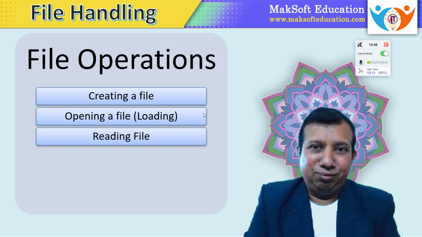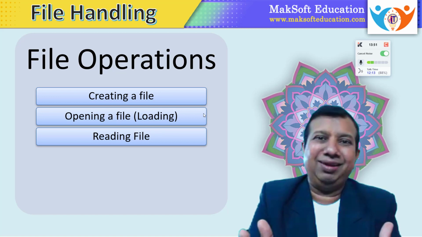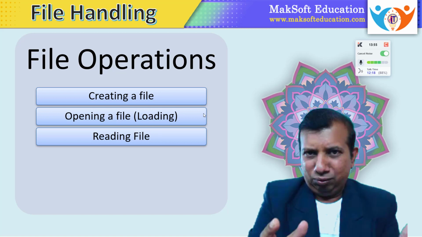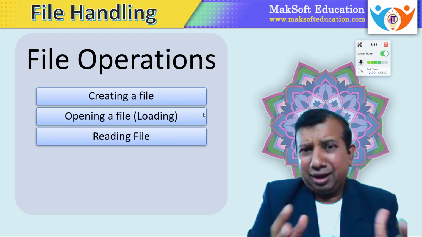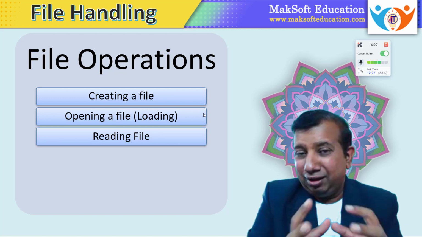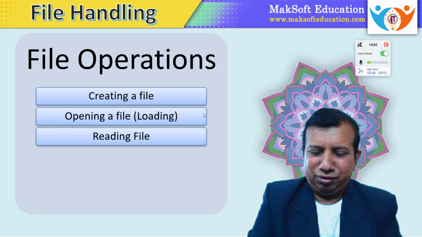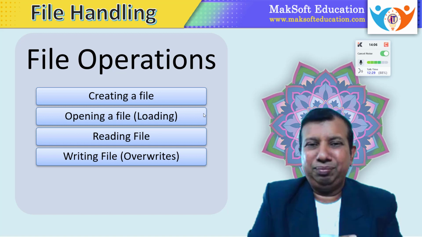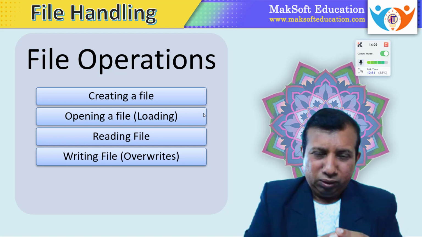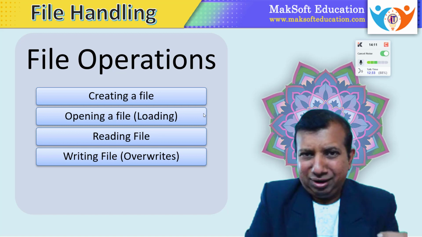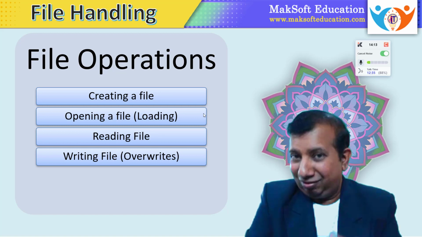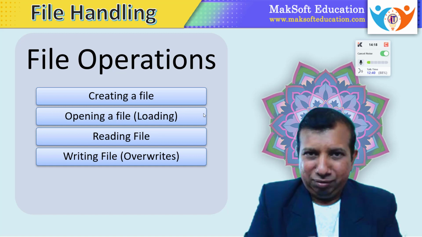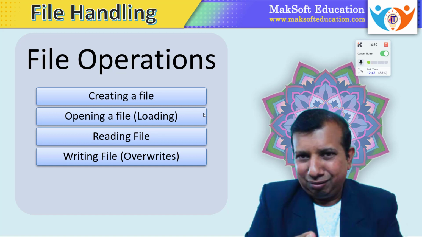The next operation is reading a file. Now if the file already has data, then read that data byte by byte or word by word or text by text, character by character, whatever. So reading the data from the file, that is the third operation. Similarly, writing data in a file. Here very important: when we are saying writing, if the file does not have any data, no problem, but if the file already has data, that means we are going to overwrite the existing data. So writing means overwriting existing data.